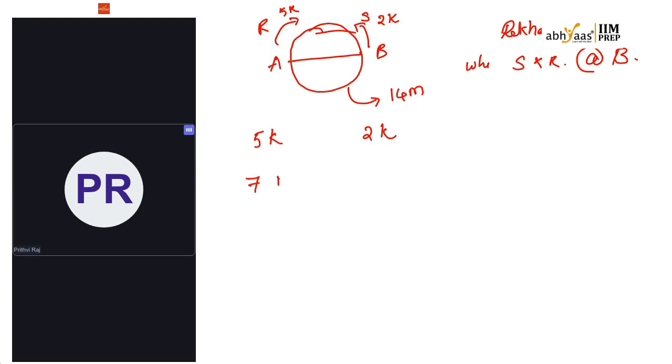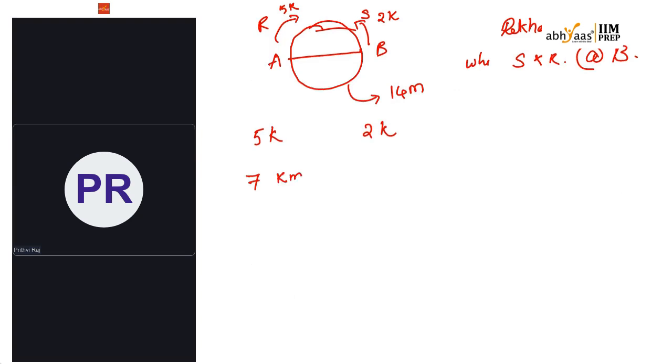I think yes, it is kilometers. So 7 kilometers. Now Sajal returns to B at distances of 14 kilometers. After every 14 kilometers, Sajal starts from B again, right? So now can I write that as 14 into A?